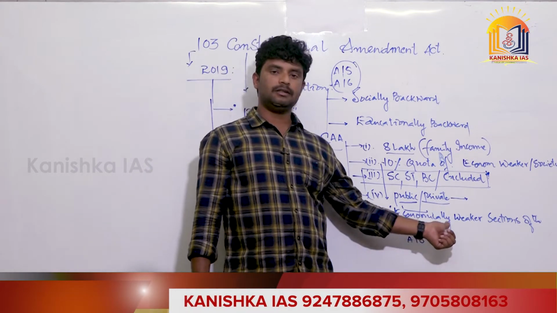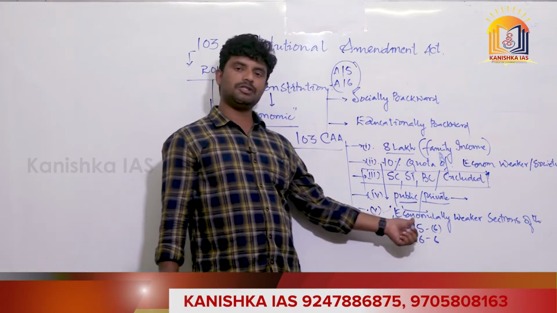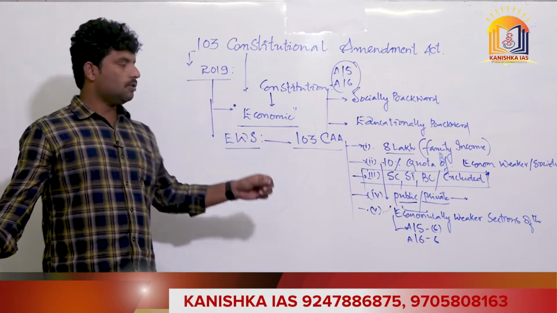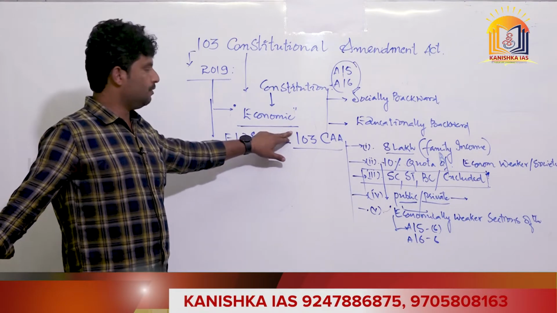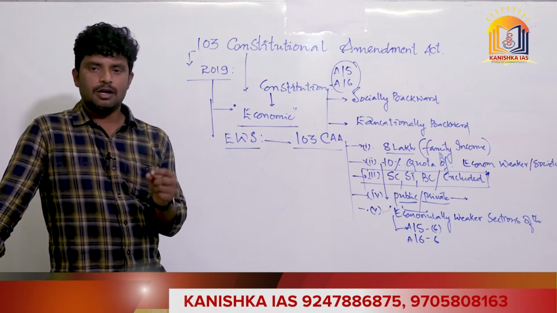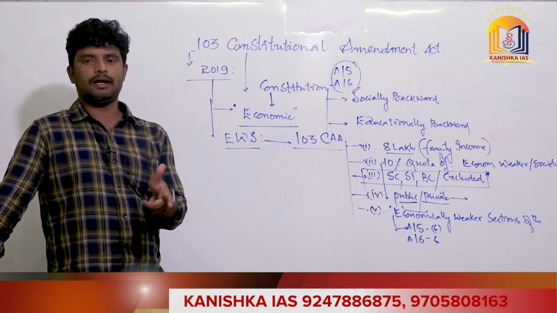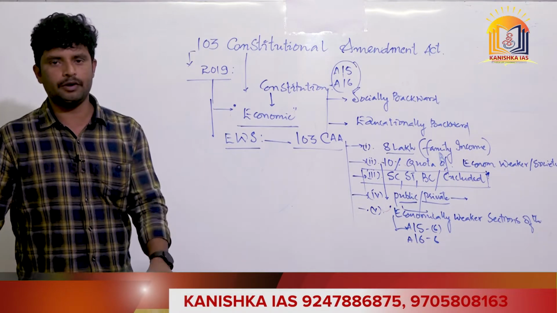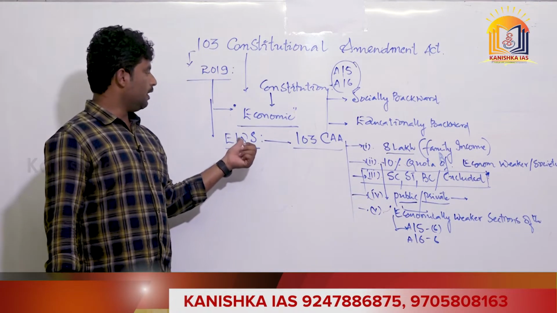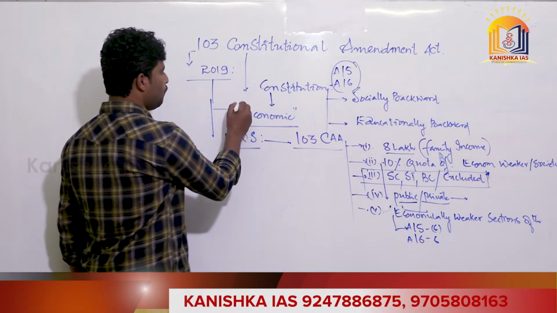This will provide educational opportunities in the state and the central private institutions as well as in the public institutions. So what you need to understand here is that, very explicitly, the 103rd constitutional amendment has provided reservations of 10% quota exclusively for economically weaker sections in India. Do you understand my point? And these are all the provisions which are clearly mentioned under this EWS constitutional amendment.